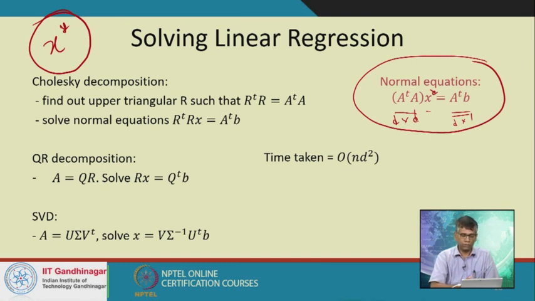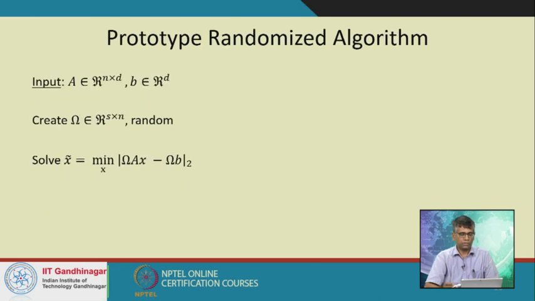We could do it using QR decomposition of A, which works when A is not so well conditioned. We can also do it using a singular value decomposition of A, right, which really works for all A, but it's also pretty expensive, right? So the time taken for each of them is order ND square, theoretically, although the constants really differ depending on the decomposition that we are using, okay.